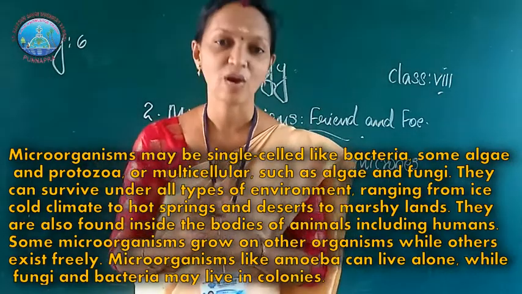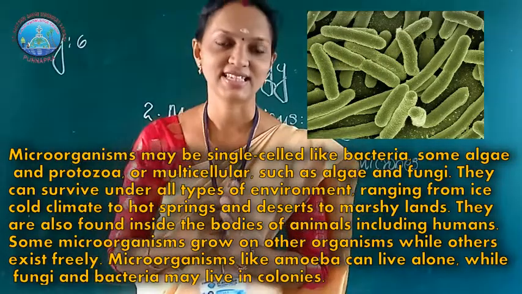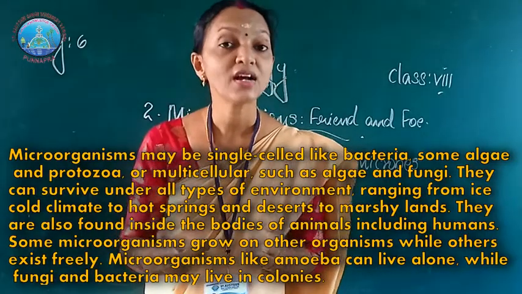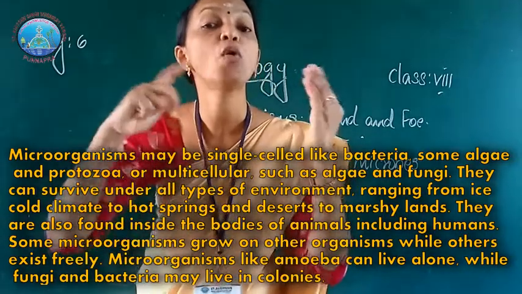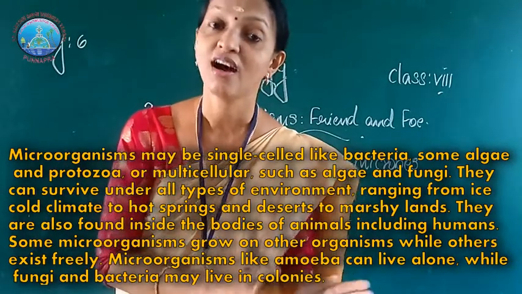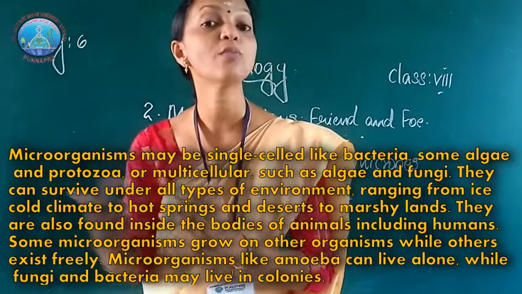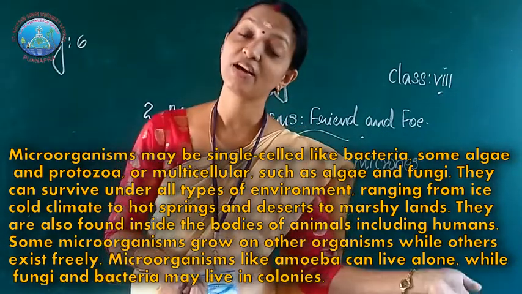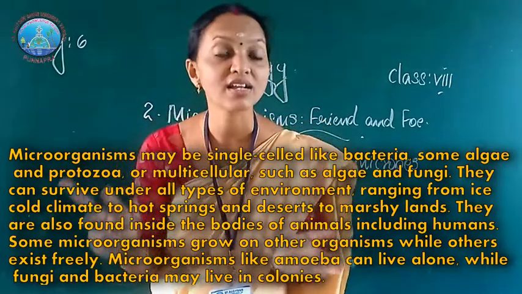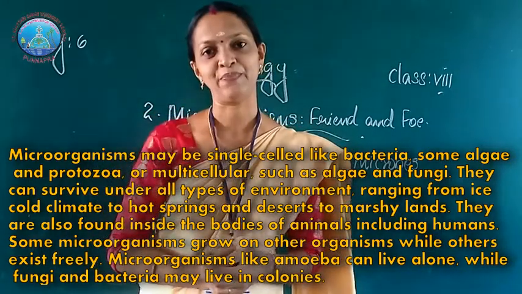Some live alone, and some, like bacteria, live in colonies. Some microorganisms are multicellular. Microorganisms can survive under all types of environments.